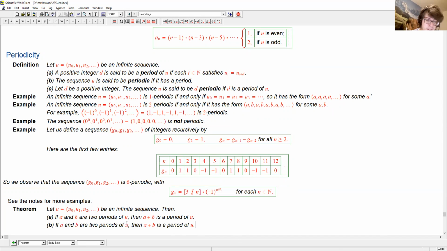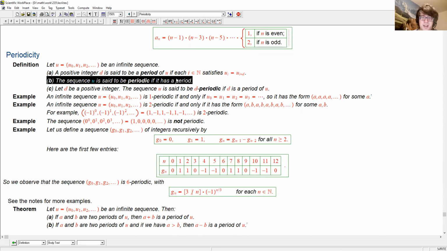Secondly, if A and B are 2 periods of U, and if we have A bigger than B, then A minus B is a period of U. So periods can be added and subtracted, subject only to the requirement that periods have to be positive integers. By the way, you can, of course, define periods that are not positive integers in the same way, but then you have to say that the sequence is periodic if it has a positive period, which, to me, looks like too much work.